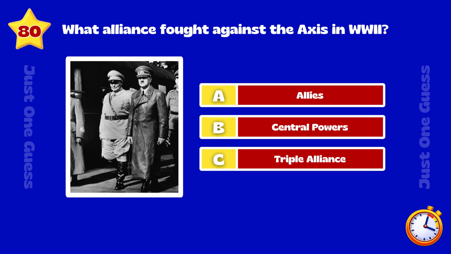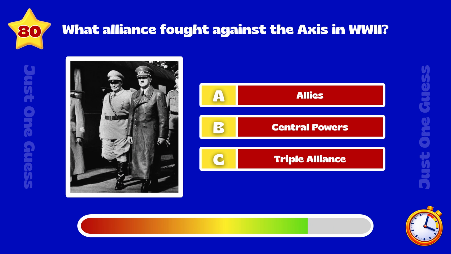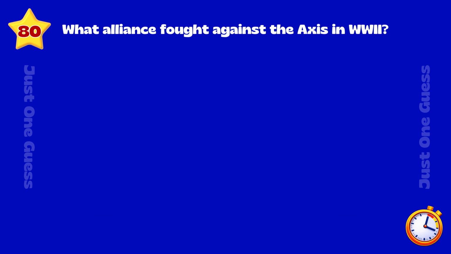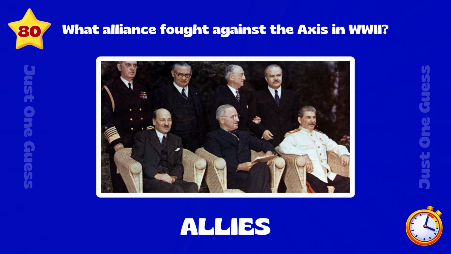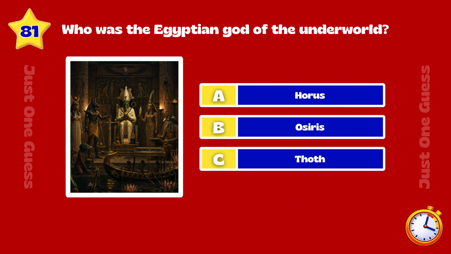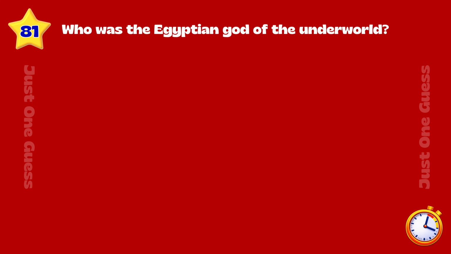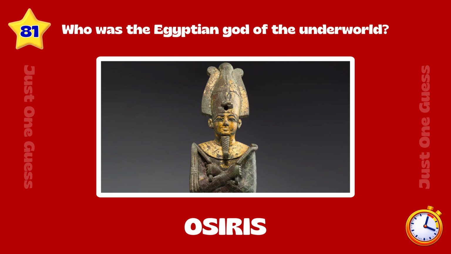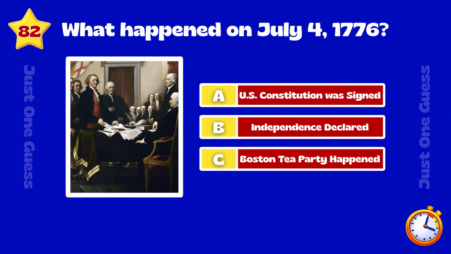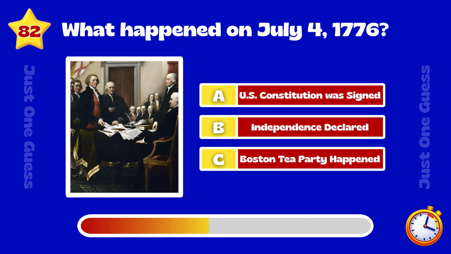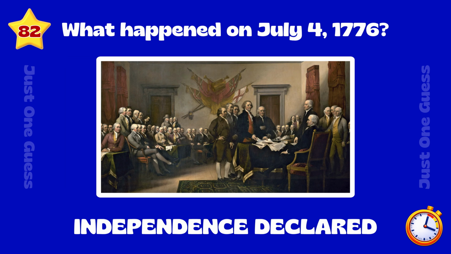What alliance fought against the Axis in World War II? Allies. Who was the Egyptian god of the underworld? Osiris. What happened on July 4th, 1776? Independence declared.